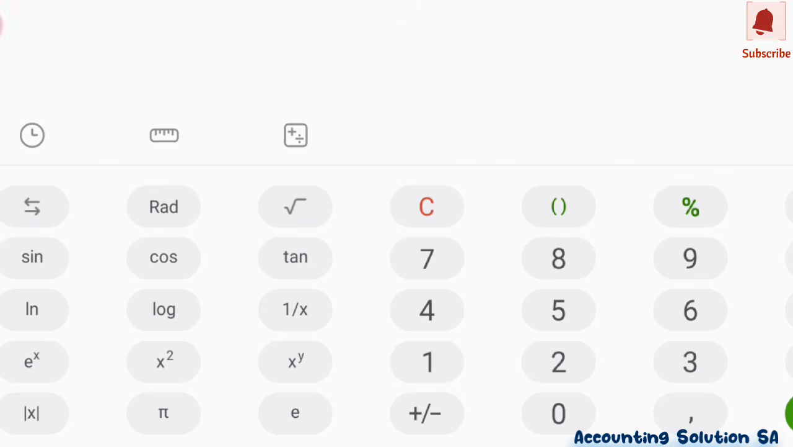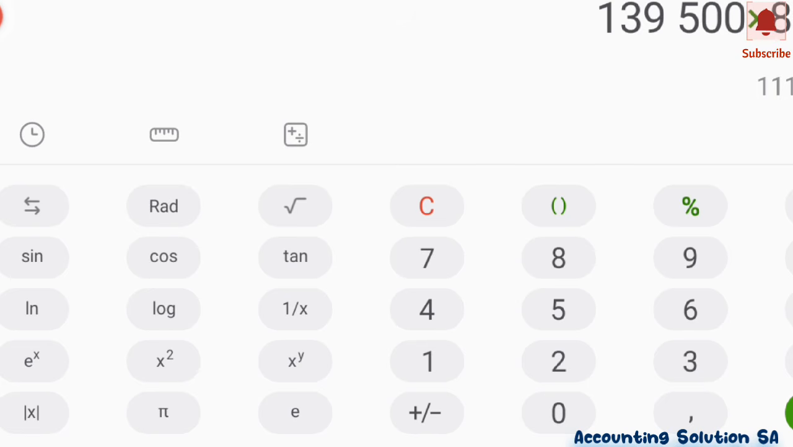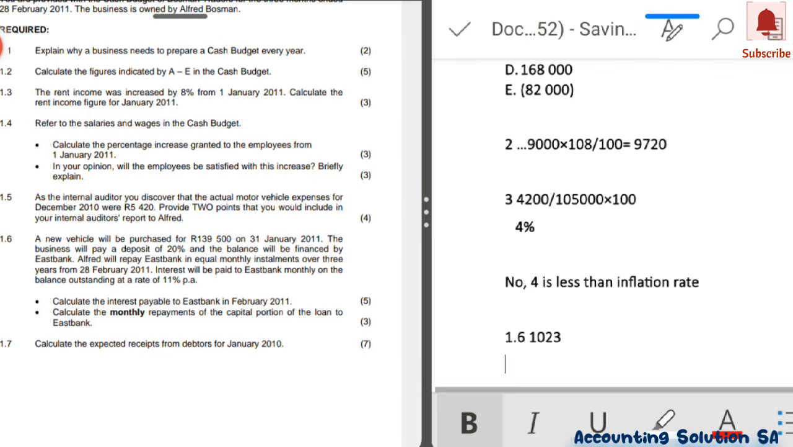Remember, guys, this amount was how much? 139,500. We firstly have to recalculate this. Remember, this is the amount that we are owing to this bank, and we have to determine how much capital we have to pay.